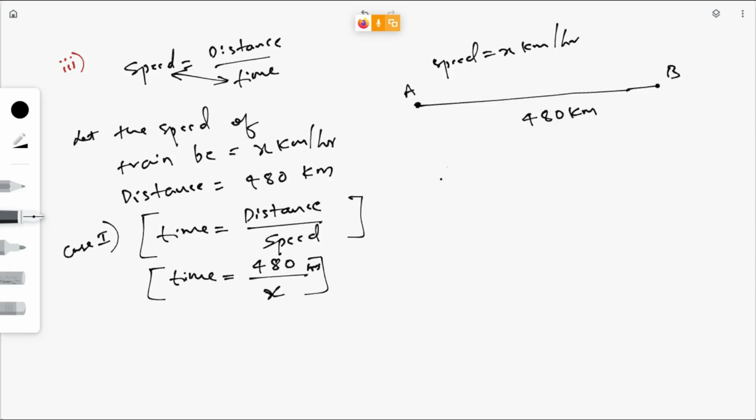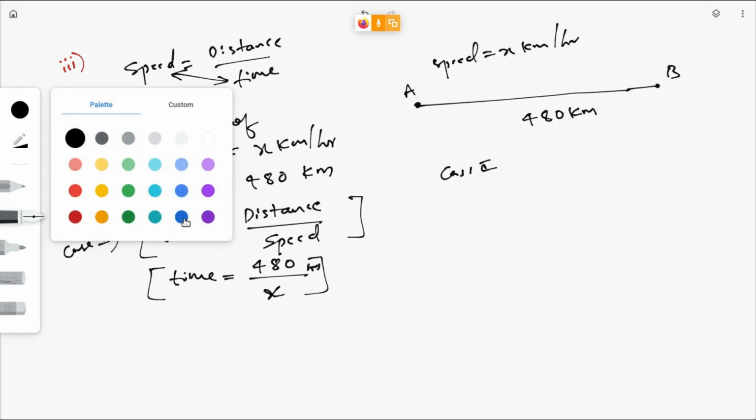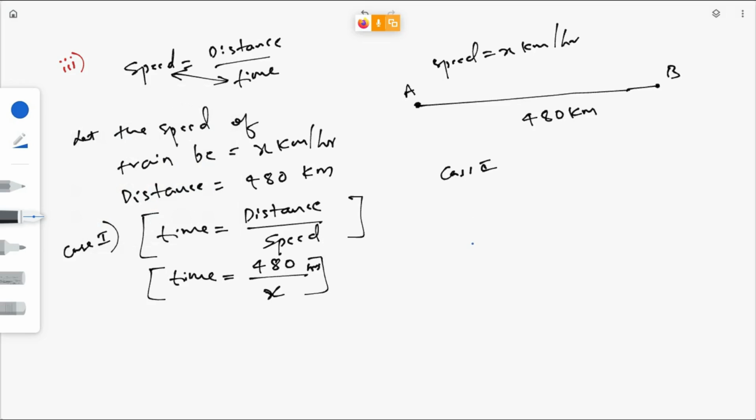So what is case 2? Just go through the question. Anyone? What is case 2 here? Case 2 is if the speed had been 8 km per hour less. If it had been 8 kilometer per hour less than the first case, then what is the speed in the second case?